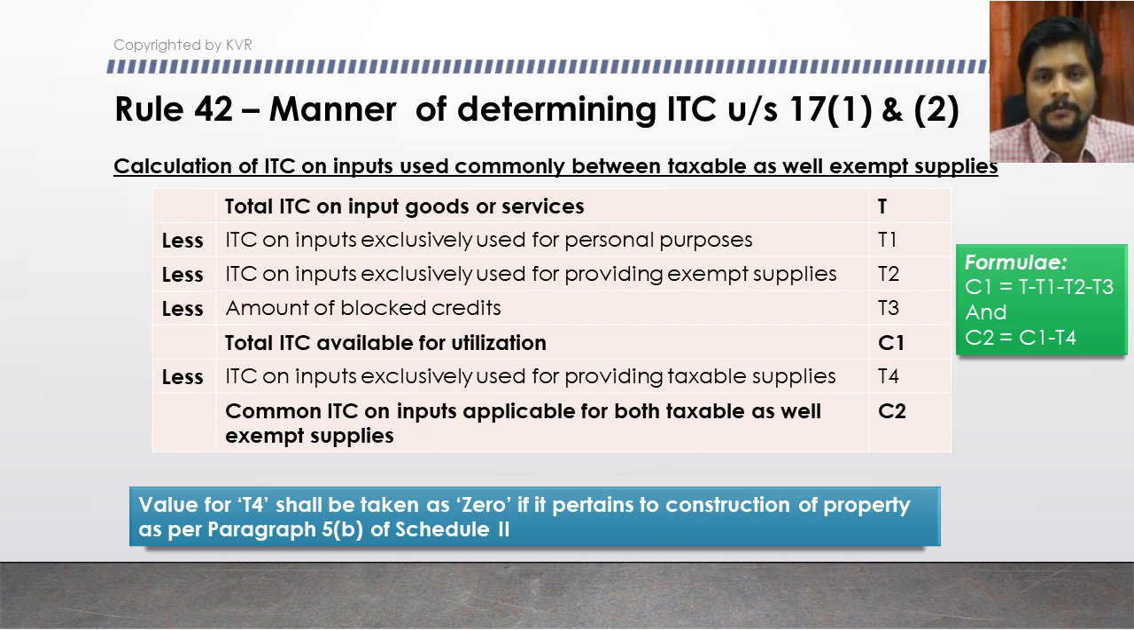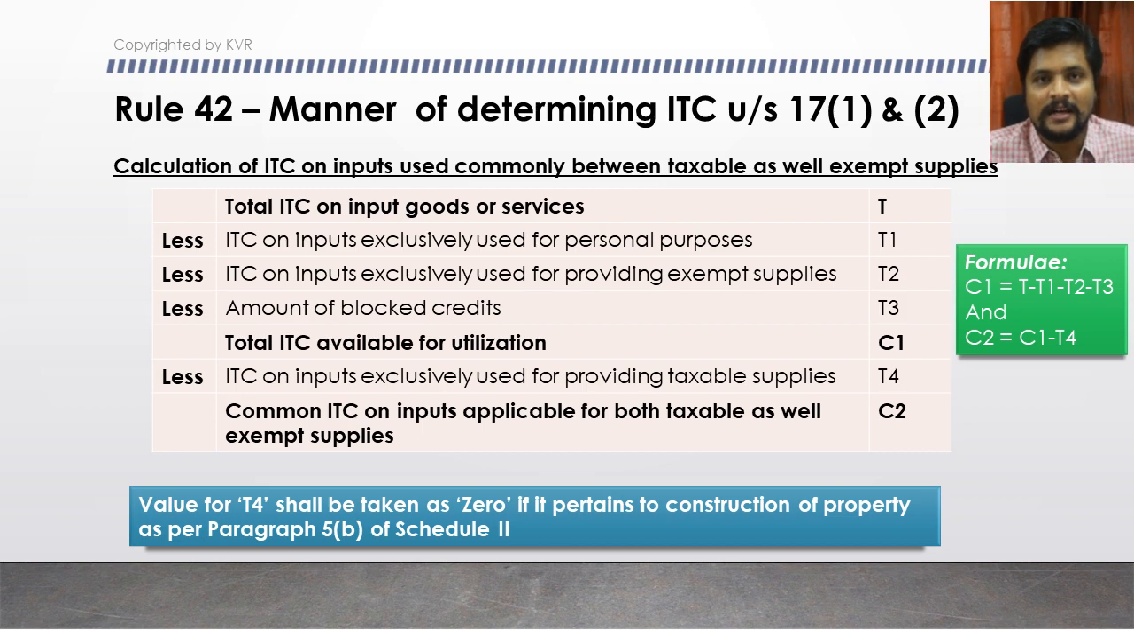That is the main intention behind this rule. Okay, how is this common credit calculated? The first step is calculating the common credit, which is the credit relevant for both taxable supplies and exempted supplies, or you can even call it taxable supplies as well as business purpose as well as personal purpose.